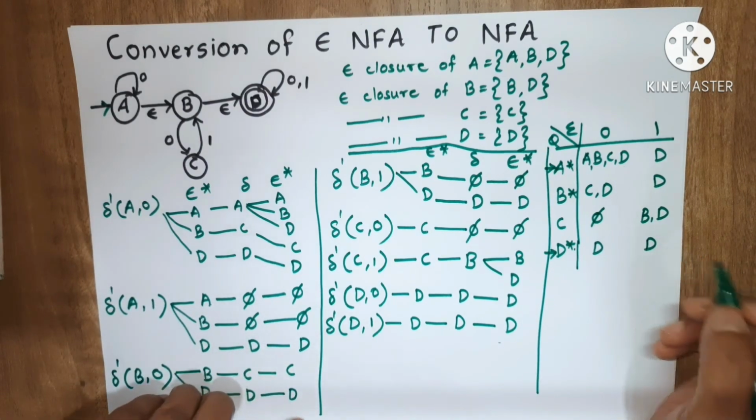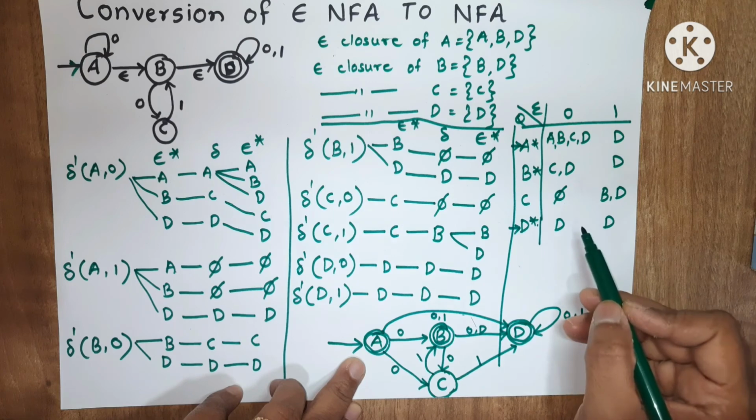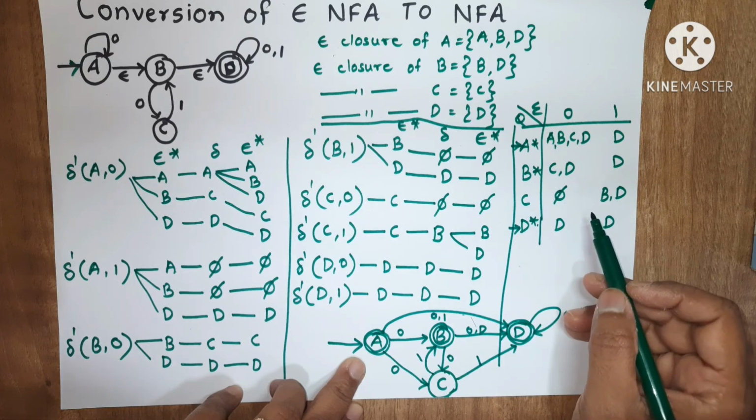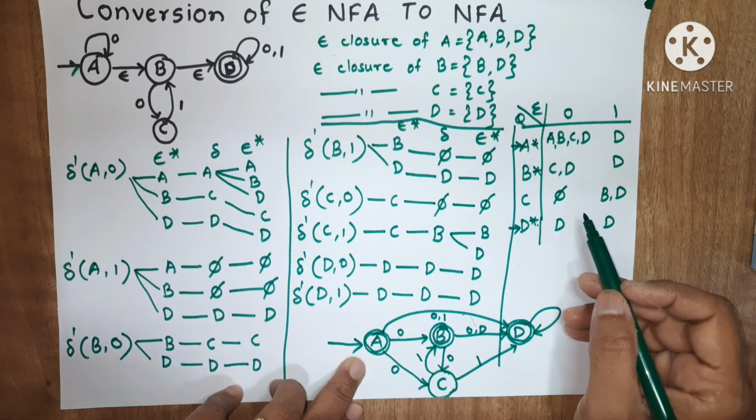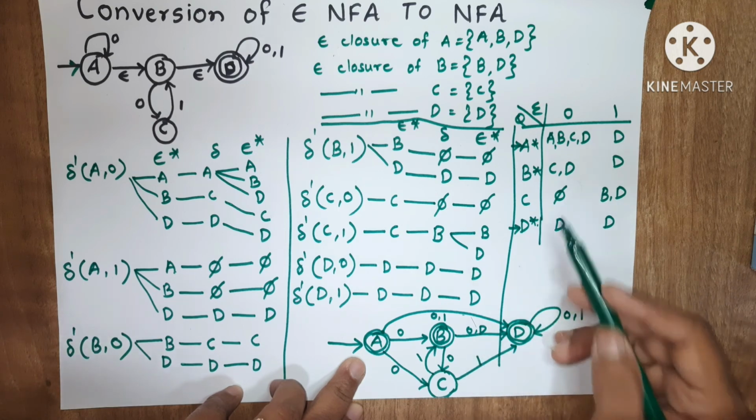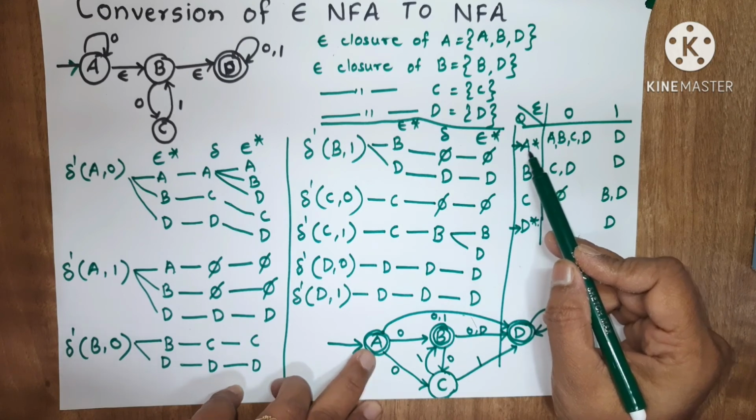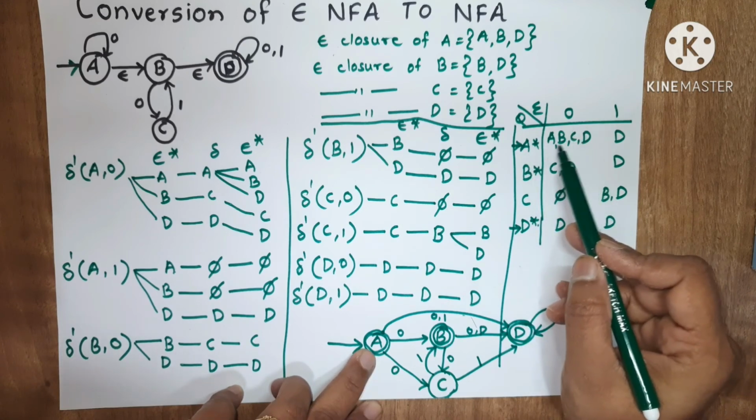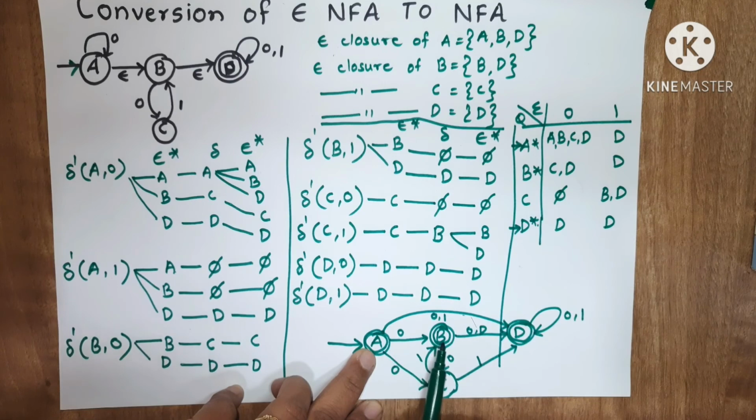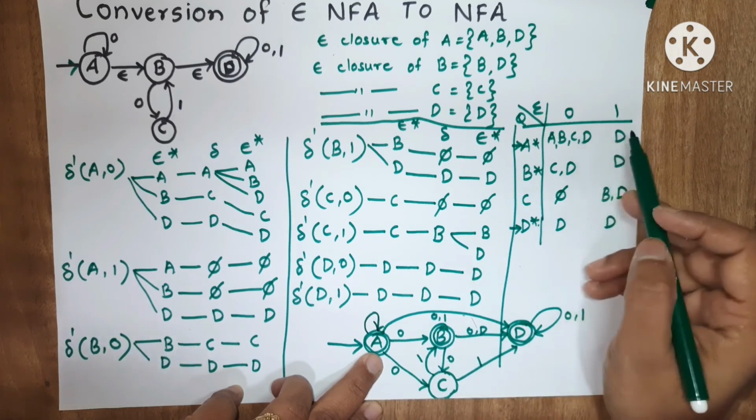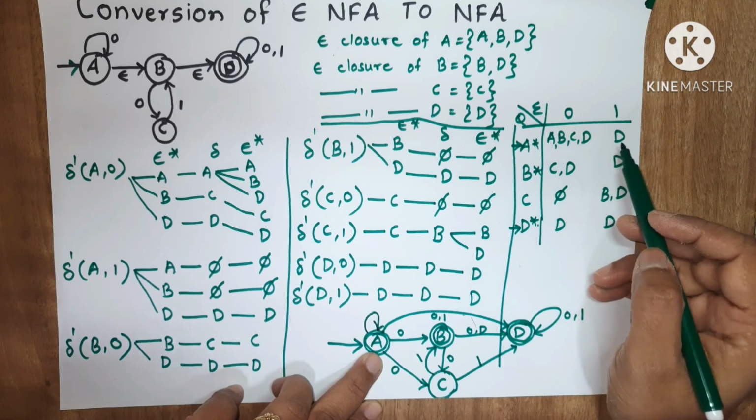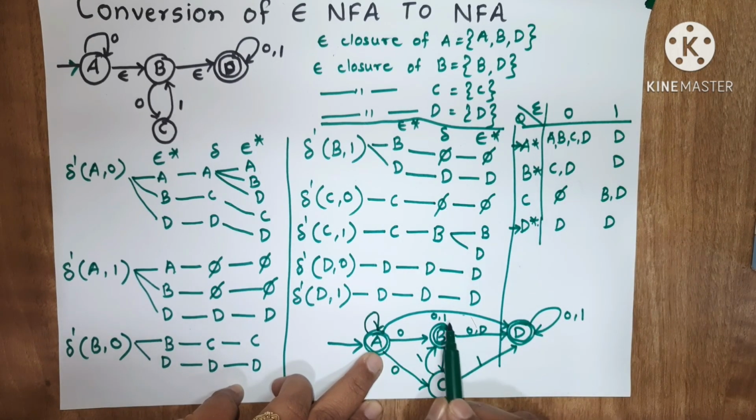So this is the state transition table for the newly created NFA, and from this table we can draw a state transition diagram. For A on 0, it is going to all the states A, B, C and D. For 1 it is going to only D. For D it is going to D.